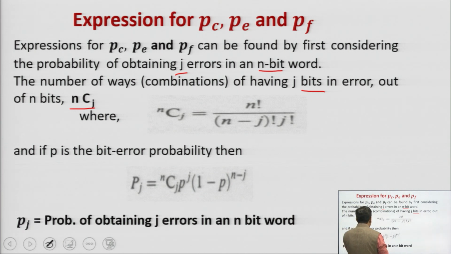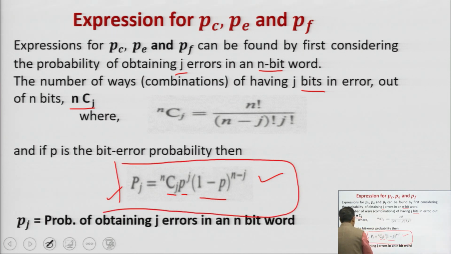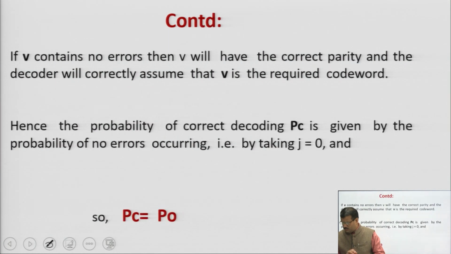Similarly, if p is the bit error probability, then Pj is equal to nCj into p to the power j into (1 minus p) to the power (n minus j). So, by this expression you can determine Pj, the probability of obtaining j errors from the n bit word.